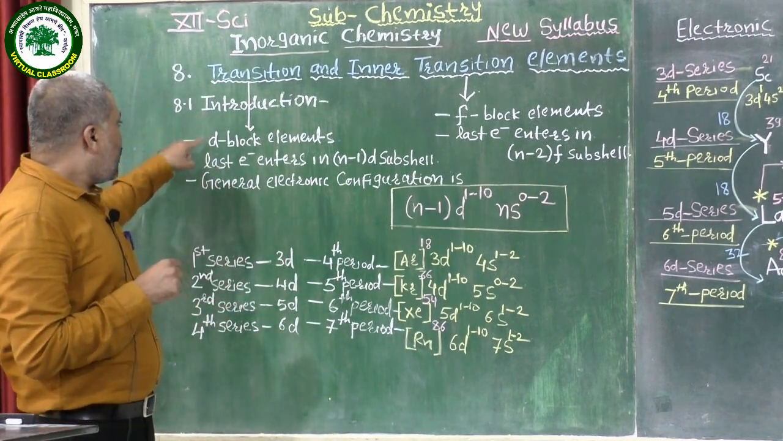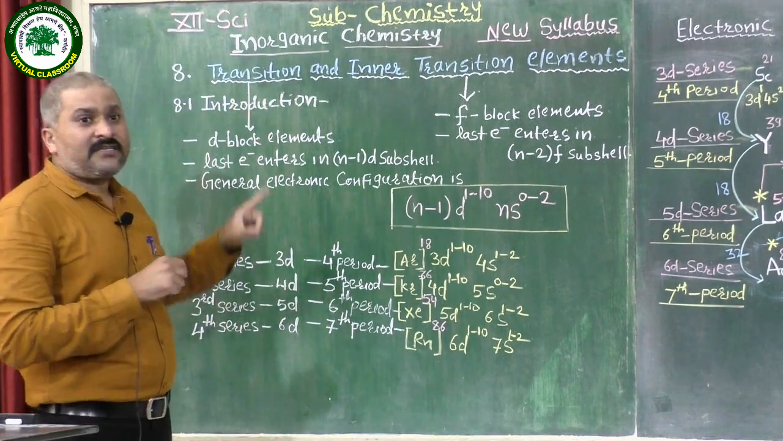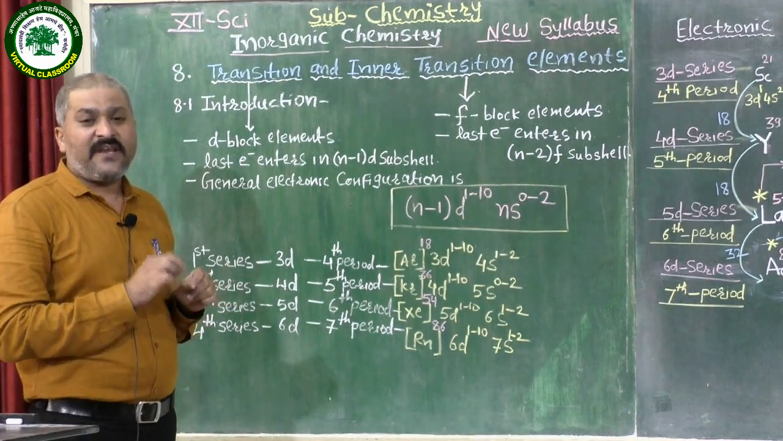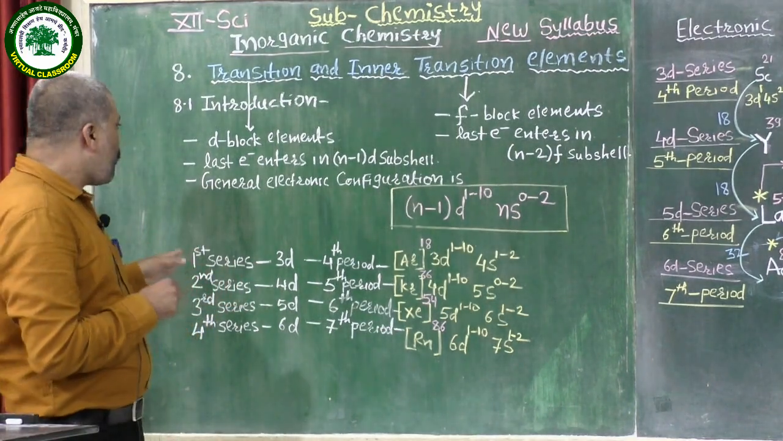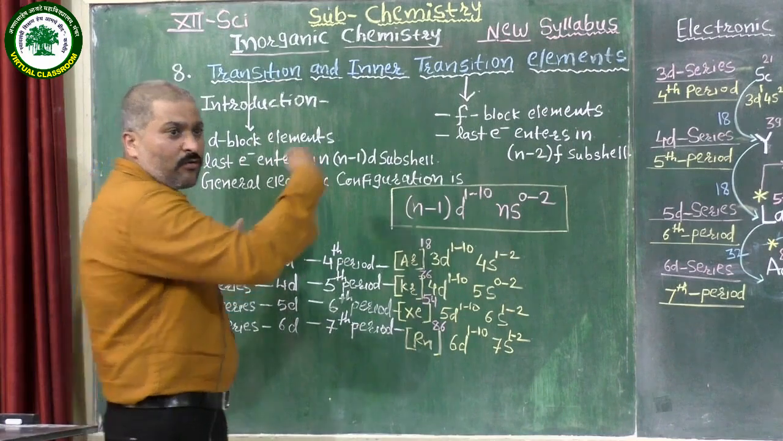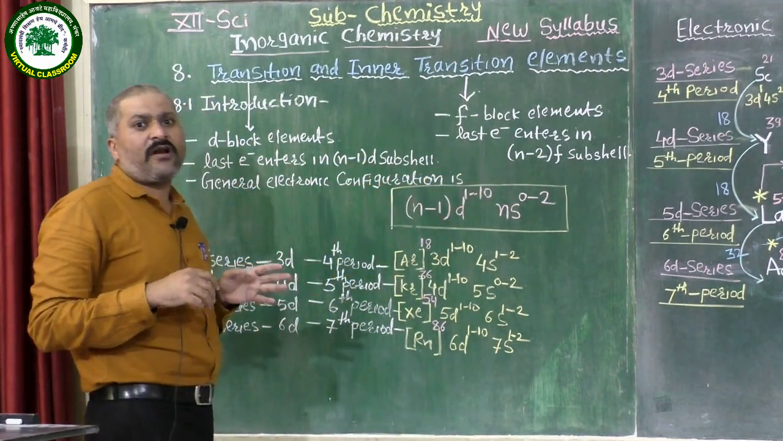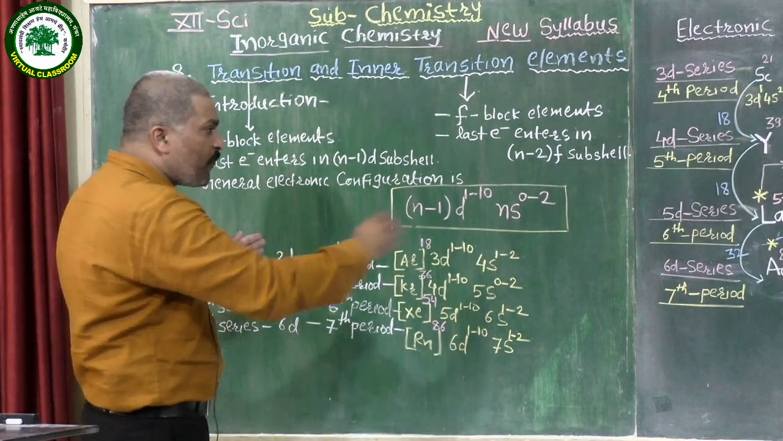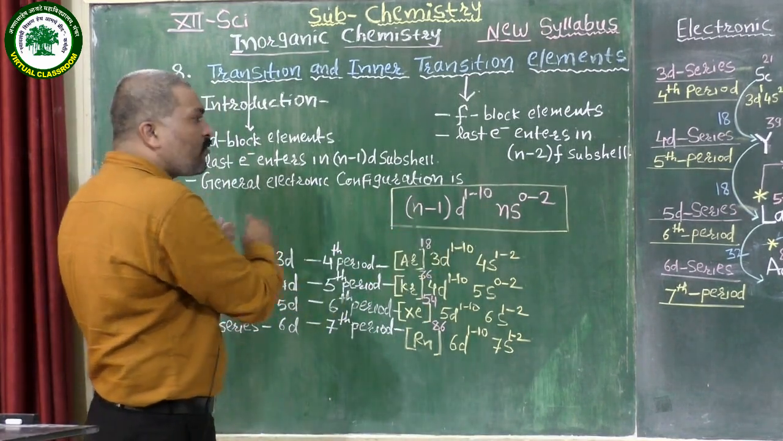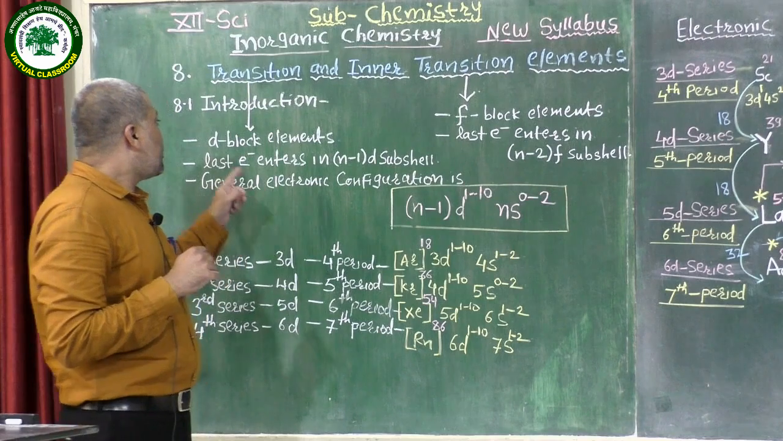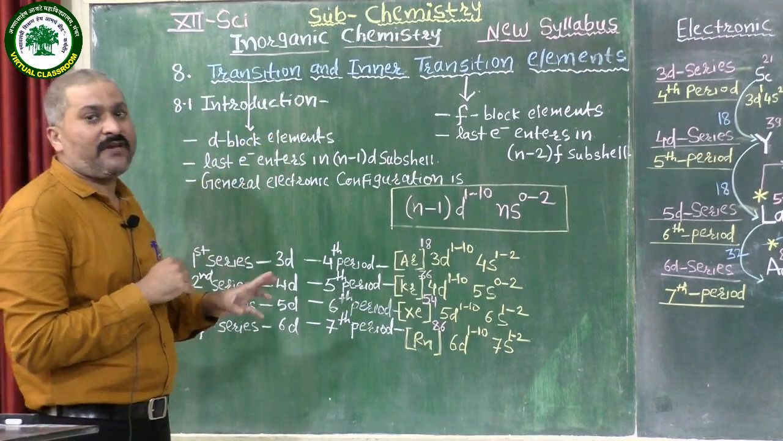Therefore, the D block elements are also known as transition elements. What is the meaning of transition? When we move from S block to P block, from left hand to right hand in the periodic table, there is a transition of properties from S block to P block. That's why the name transition element is given here.